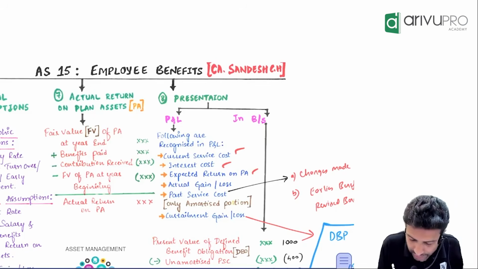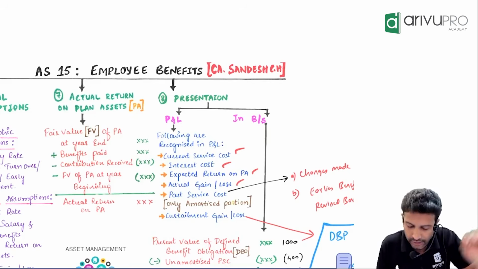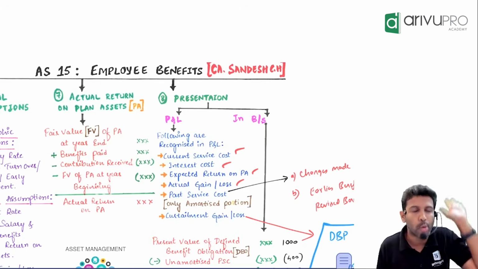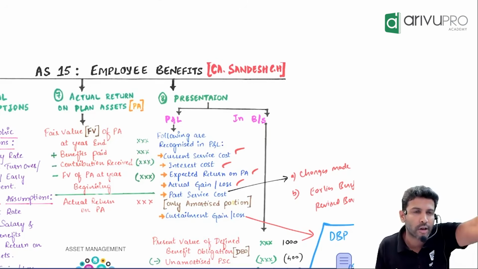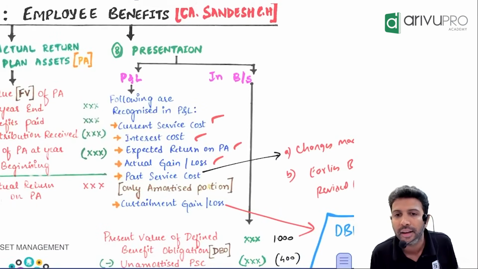Next is actuarial gain or loss. That we just now discussed. Actuarial gain or loss also will go to P&L. Four are covered. Two more. Past service cost, curtailment, gain or loss.